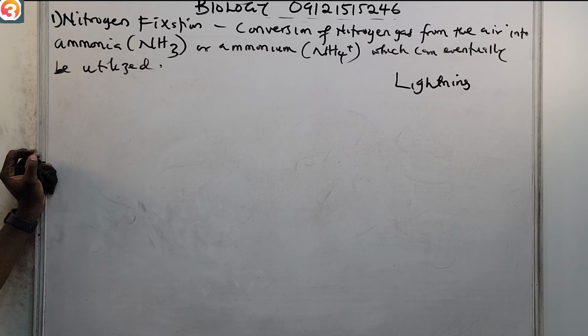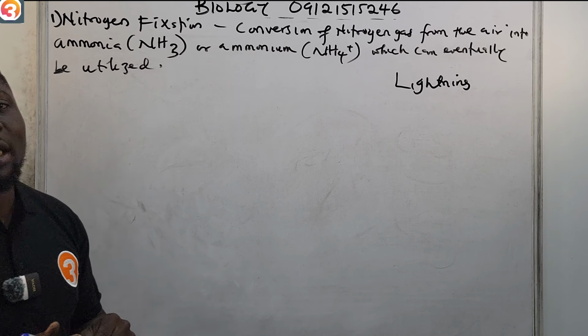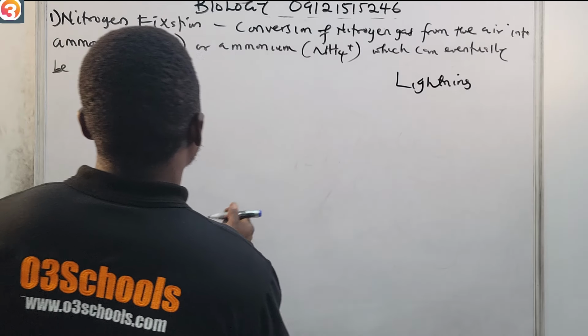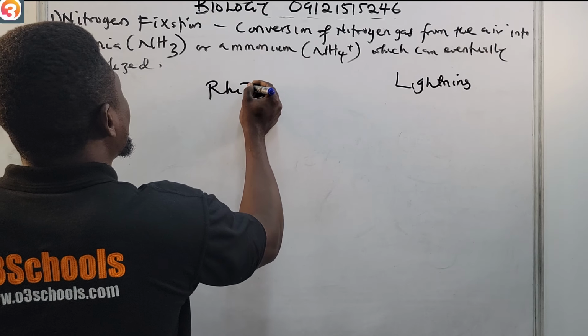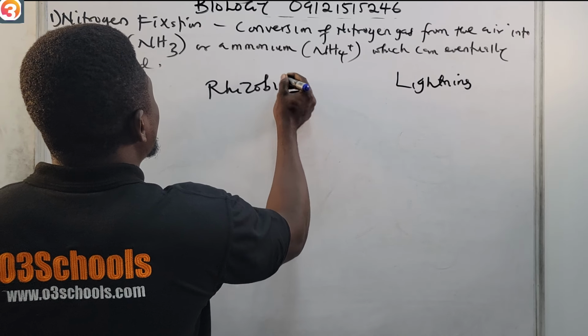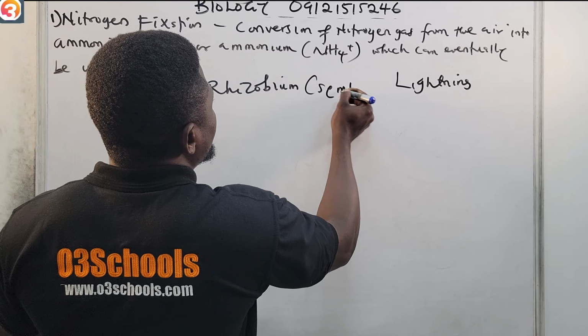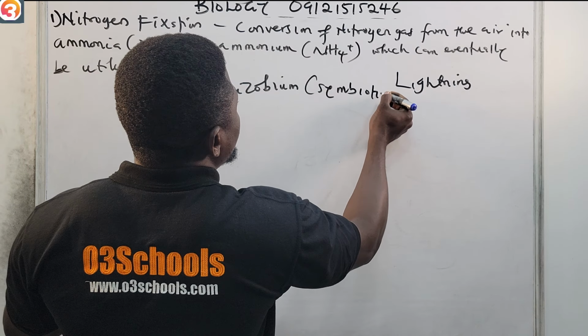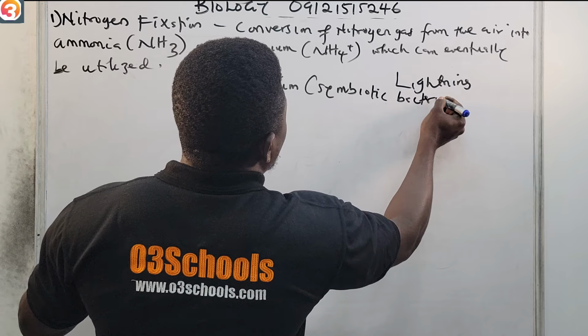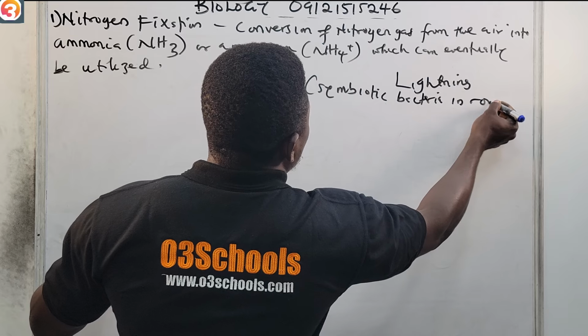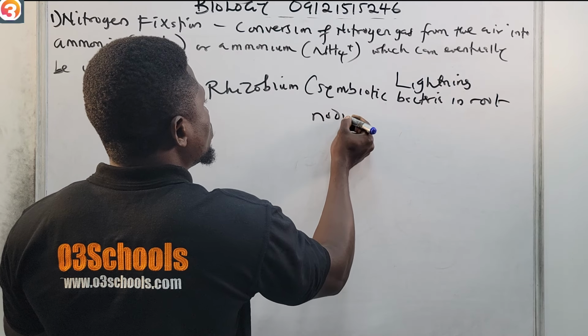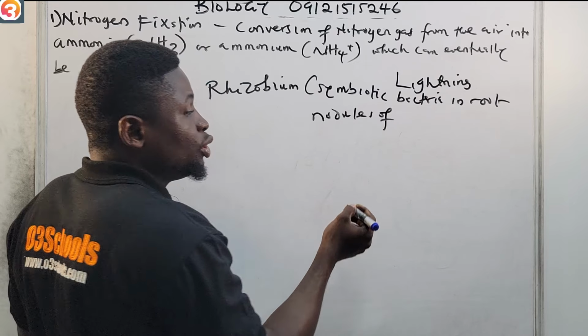They also have some living factors. Number one among them is rhizobium. This one is a symbiotic bacteria in the root nodules of leguminous plants.